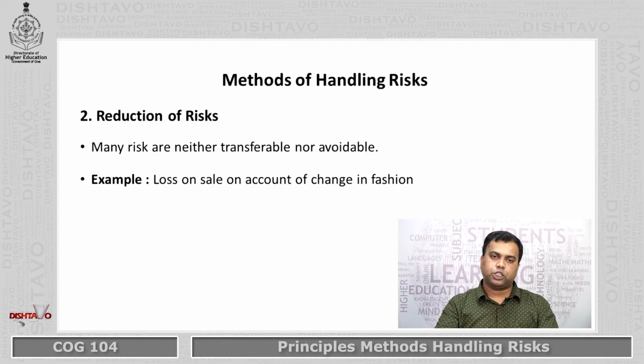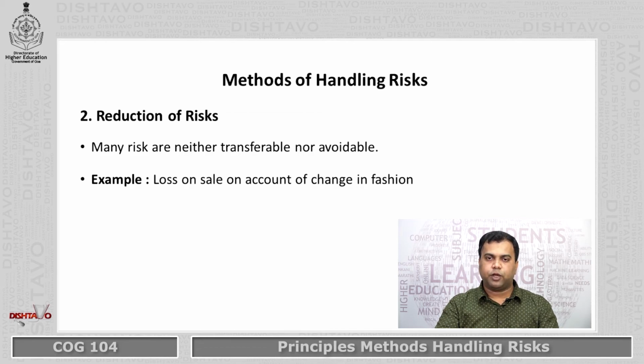Second one is reduction of risk. Many risks are neither transferable nor avoidable. Example, loss on sale on account of change in fashion. Fashion and consumer preferences keep on changing. So when this situation occurs, the stock of the business organization becomes outdated.